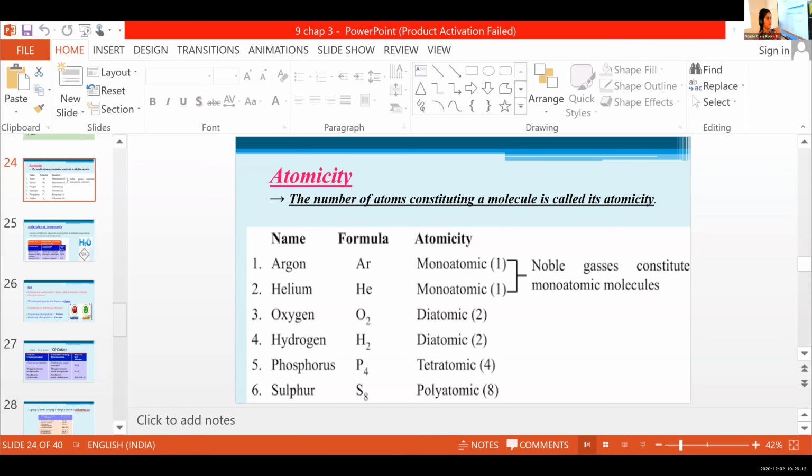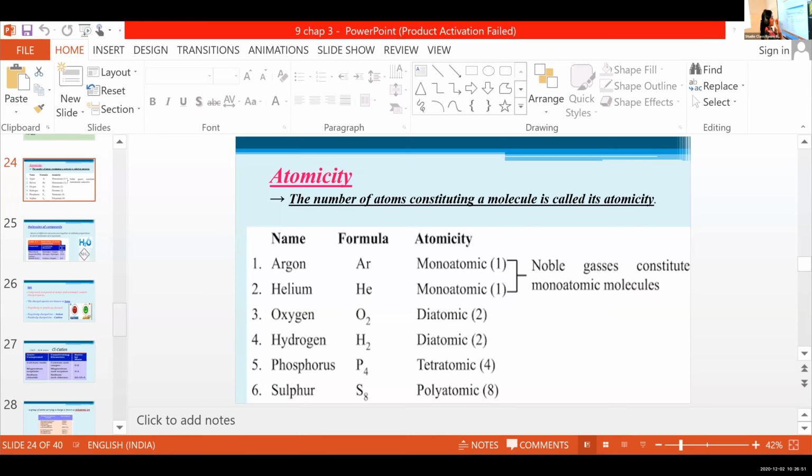There are certain elements that are able to exist in free state. I told you in the last class, right? There are only few elements that are able to exist independently in free state, and the examples are argon and helium. They have only one atom. They do not join together with other atoms to form a molecule. They are monoatomic. What do you mean by monoatomic? Only one atom present.